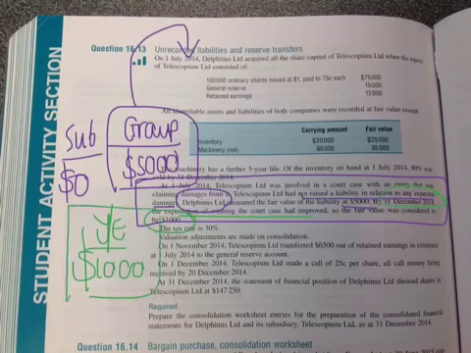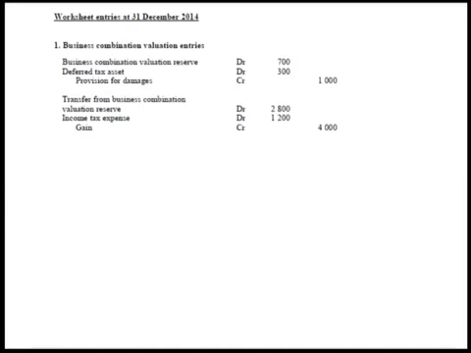So on acquisition, we would have made a fair value adjustment of $5,000. By the end of the year, we need to record the fact that that liability is now only assessed to have a fair value of $1,000, and that we've actually realized a gain from a group perspective. This adjustment in value of the liability is dealt with in the BCVR entries for the current year.